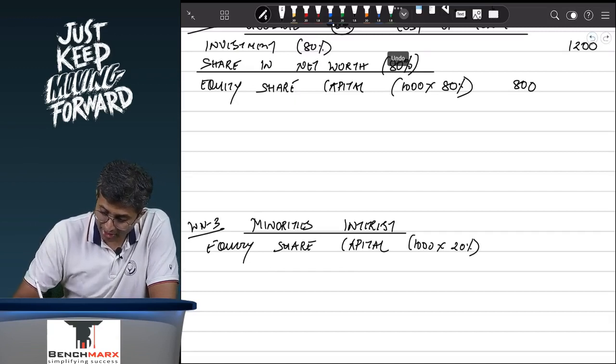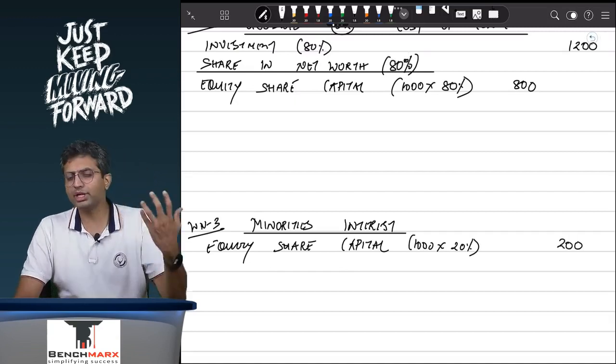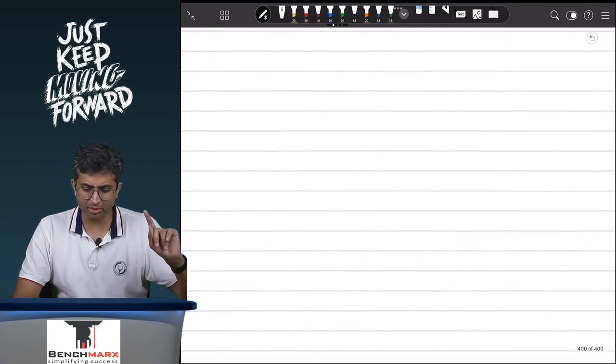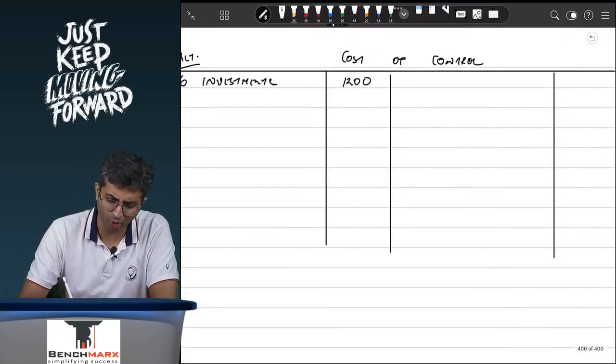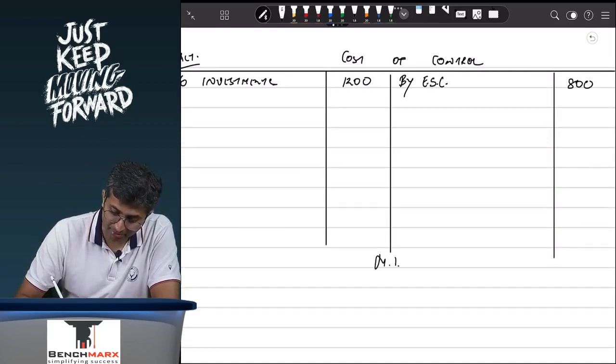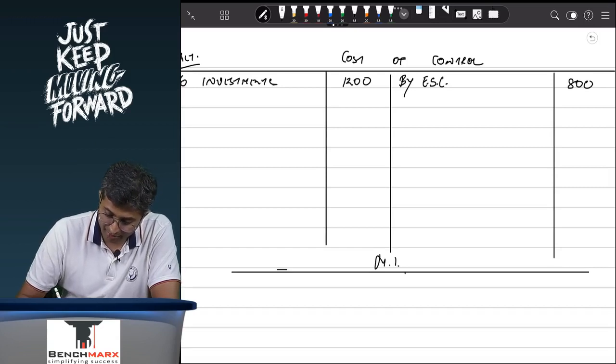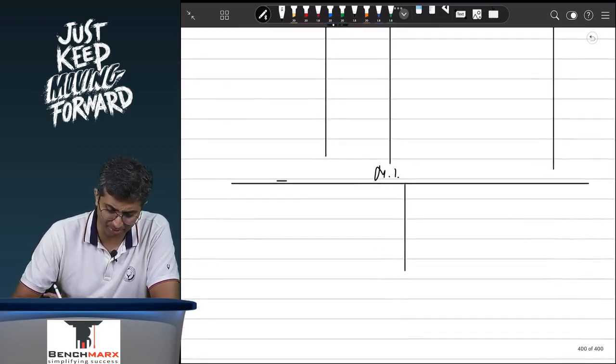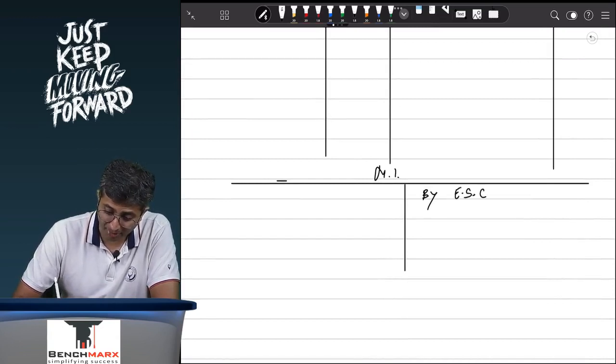Accounting wise, what that does is you are eliminating the share capital of the subsidiary. Remember, share capital is a credit balance. If you want to eliminate it, you will have to debit it. So by equity share capital, this is 80%, which is 800, and we prepare a separate minorities interest account. Within minorities interest account, you can prepare a ledger also, you can prepare a statement also. You can say by equity share capital, which is 200.